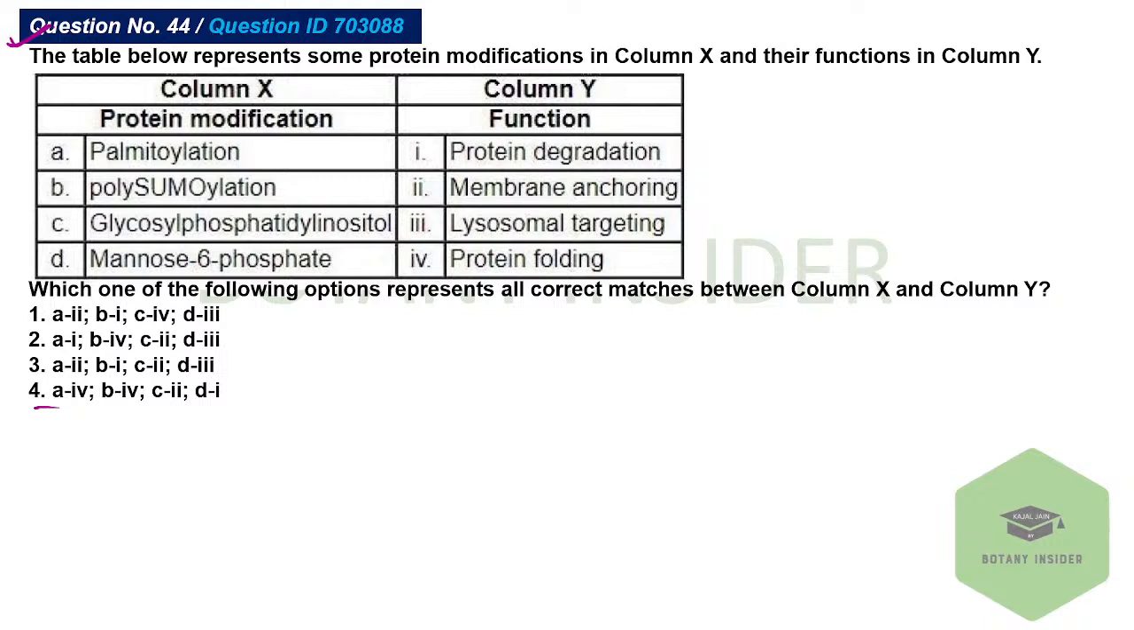Mannose 6 phosphate, try to correlate it to the most relevant terminology. Mannose 6 phosphate is related to lysosomal targeting, because for targeting any protein towards lysosome, you require mannose 6 phosphate. You can eliminate option D from here. Answer is either A, B, or C. Then you have glycosyl phosphatidyl inositol.